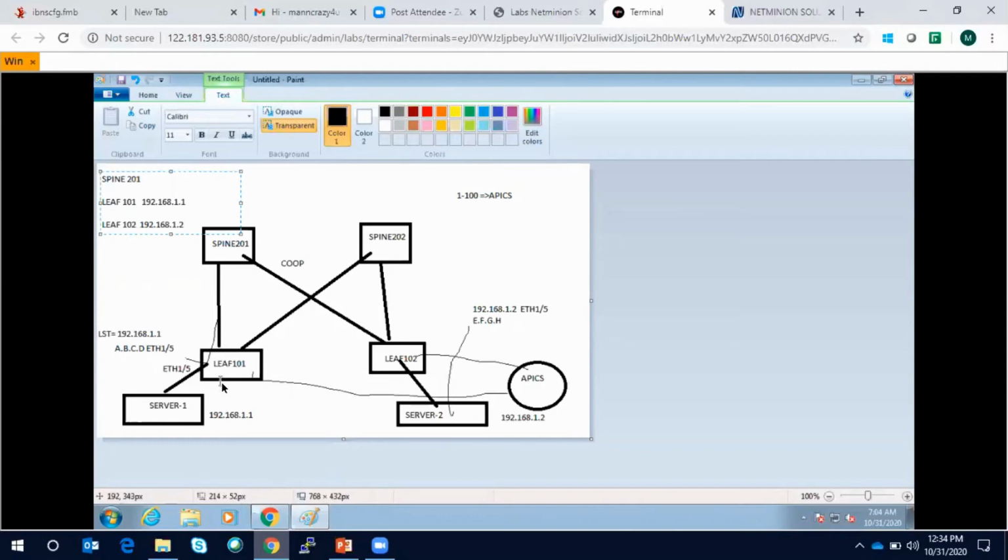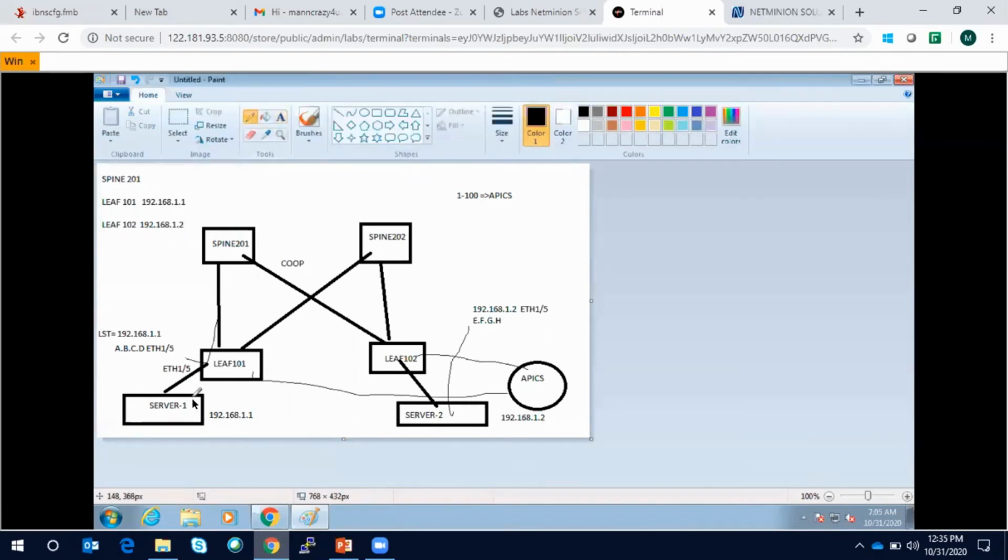So this guy wants to send the packet to 192.168.1.2, but since this is the very first time the communication is happening, leaf 101 is not aware that 192.168.1.2 is connected to leaf 102 and what the MAC address is. So it will send the information to spine 201. 201 will say, okay, this 192.168.1.2 is connected to leaf 102. Then they will form a VXLAN tunnel with their VTEP IP address. I have not explained the VTEP IP address, but a VTEP IP address is assigned to every fabric node as soon as they get discovered in the fabric, basically.